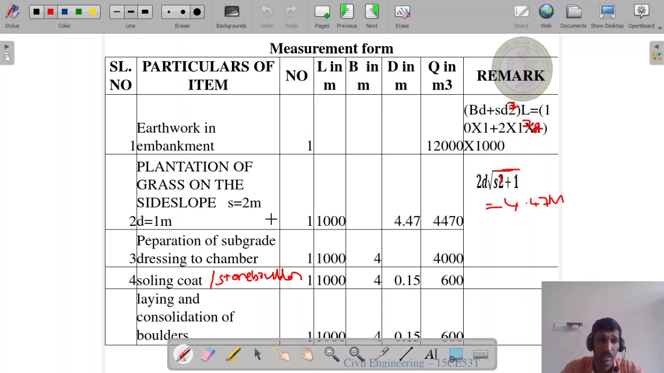Length is 1 kilometer here also, and then breadth is 4 meter. Then the quantity is 4,000 meter square. It is in meter square.